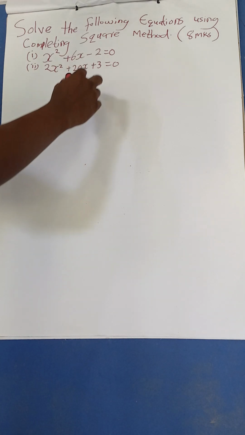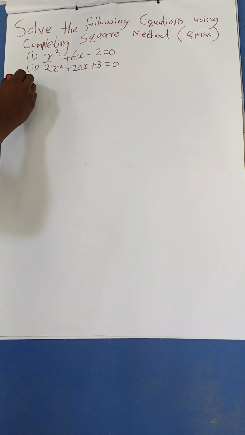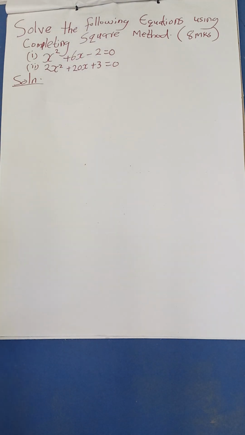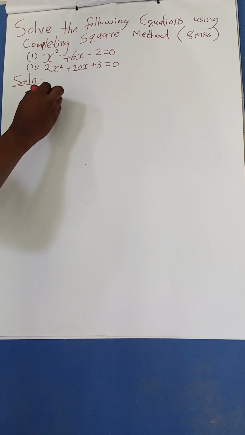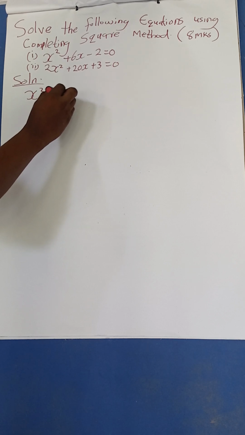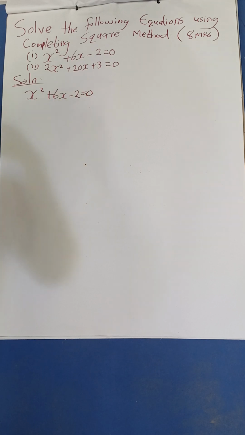Good. Now let me proceed. Let's start with the first one. The solution is very easy. If you have been asked to solve this using the completing square method, let us rewrite it: x squared plus 6x minus 2 is equal to 0. So what do we do now?